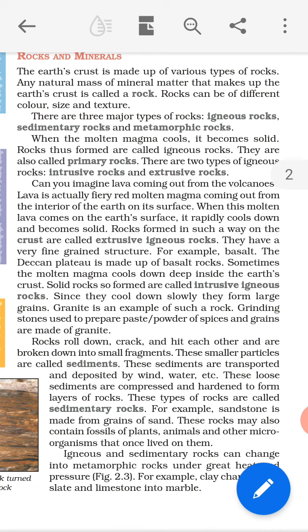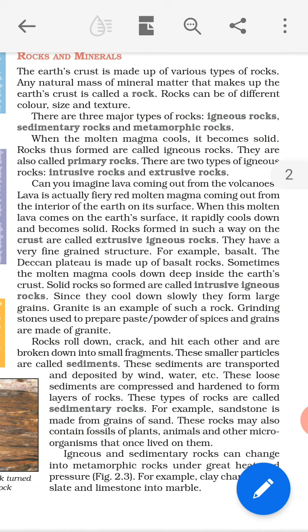There are three major types of rocks. Which are the types of rocks? First one, igneous rocks. Second, sedimentary rocks. And third one, metamorphic rocks. These are the three types of rocks: igneous rocks, sedimentary rocks and metamorphic rocks. So we will learn one by one.